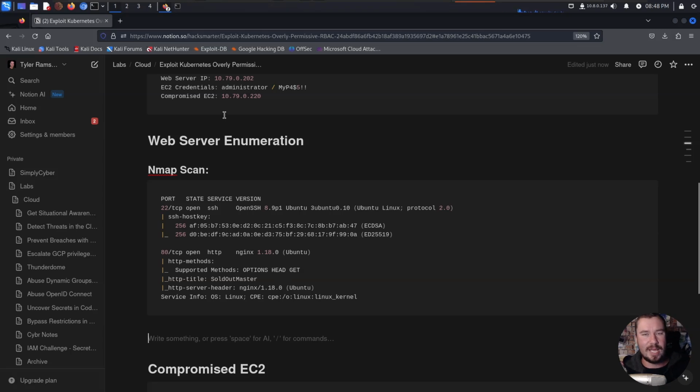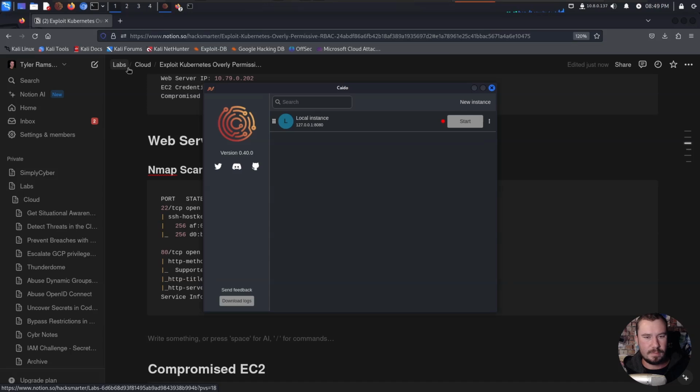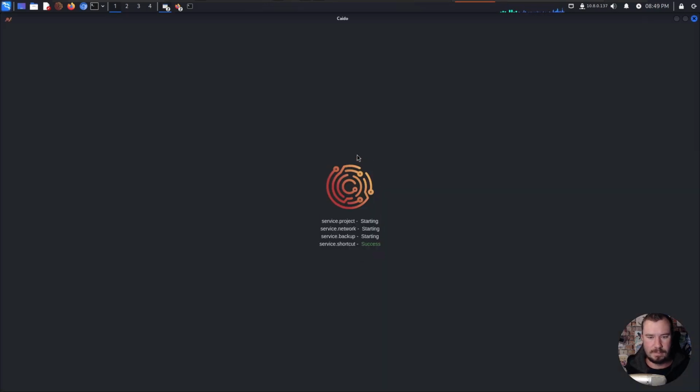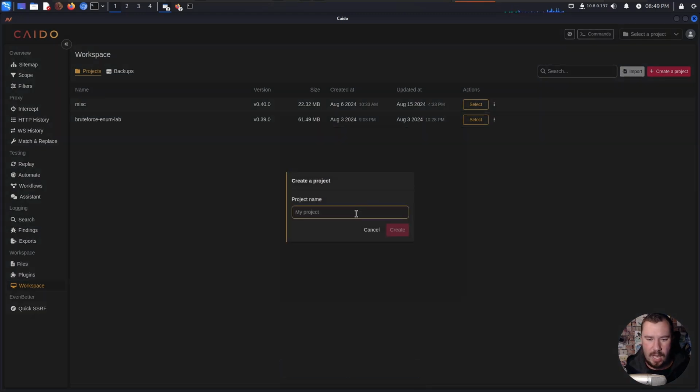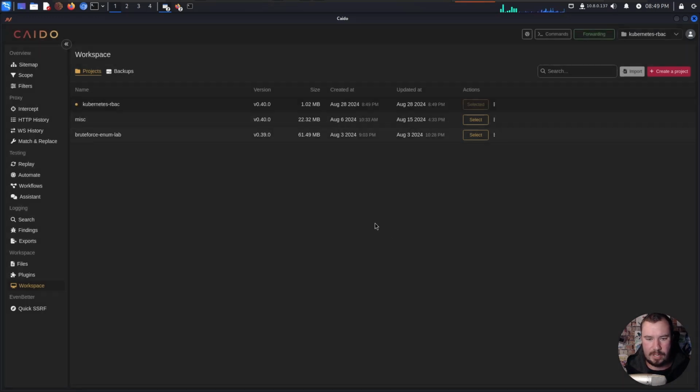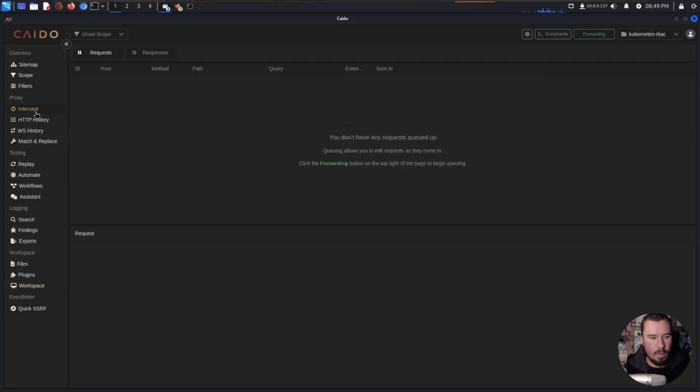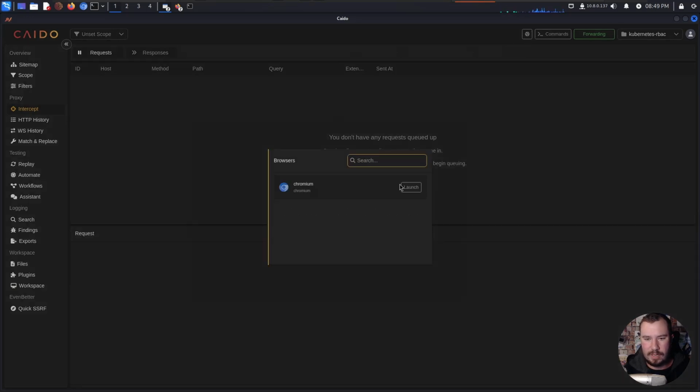So I enjoy Caido for that purpose, but we'll go ahead and open up Caido here, and we'll start our local instance. And we'll go ahead and create a project, and we'll call this Kubernetes RBAC for our project, and I'm going to create it. We'll go over to Intercept and open up a web server here.